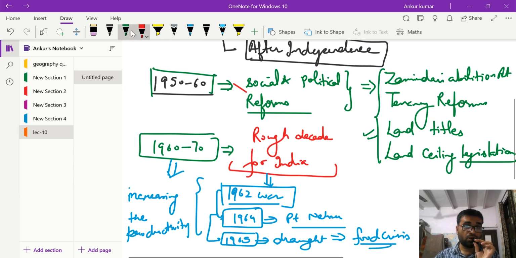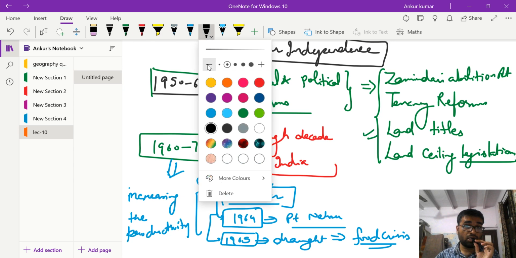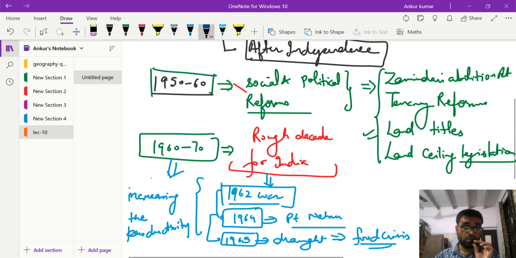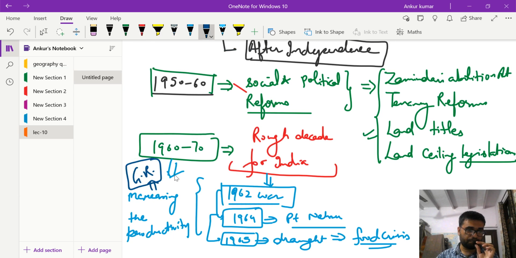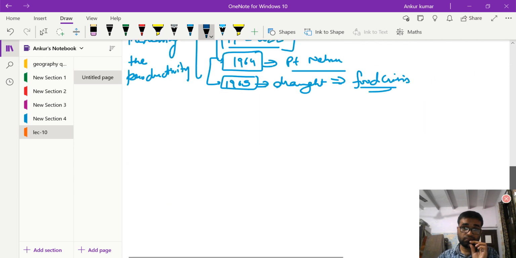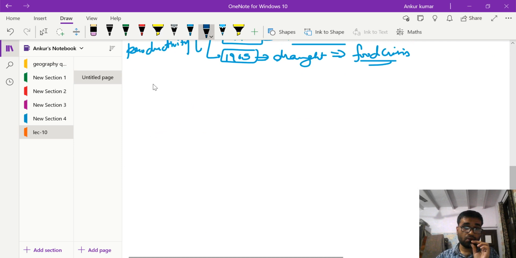For this purpose, India launched the Green Revolution in 1966. So this was the decade of the 60s to 70s. Moving on to the next decade, from the 70s to 80s.